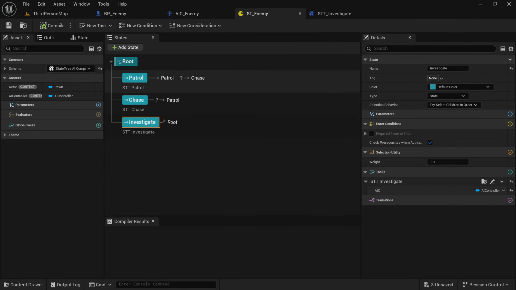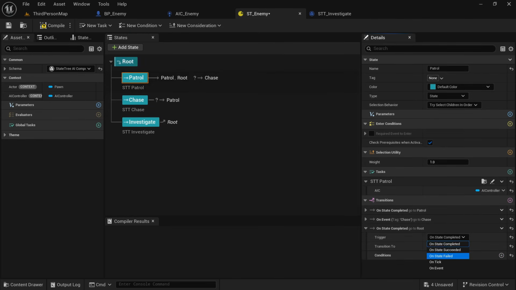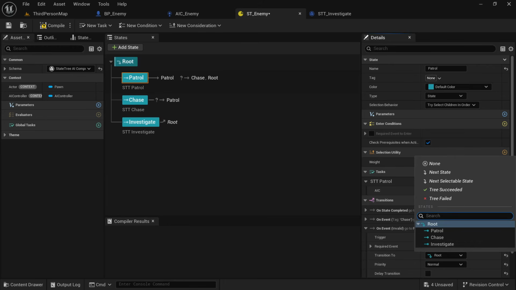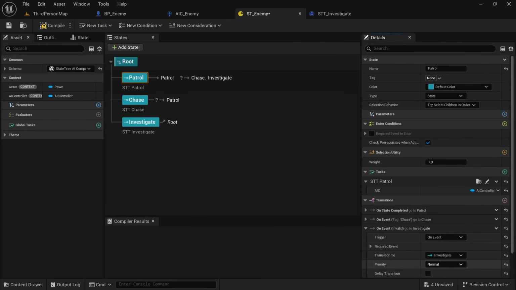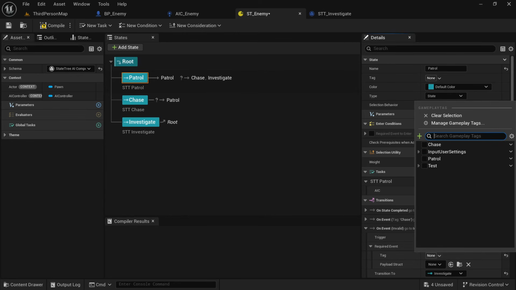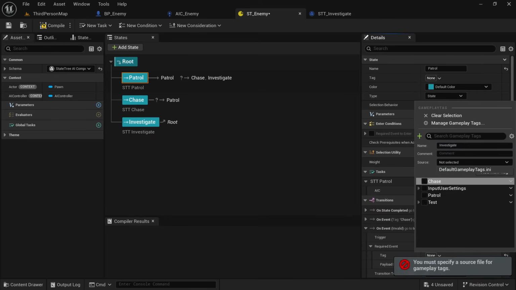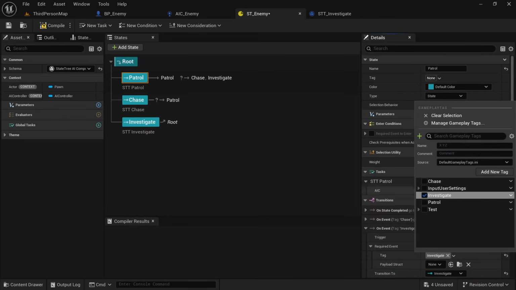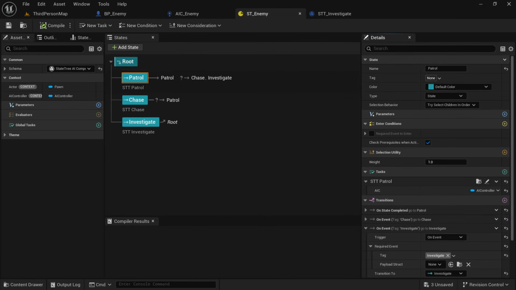On patrol, we're going to add another transition. We're going to say trigger on event, and it's going to go to investigate. It's going to be of high priority, and for the tag, we're going to make a new tag, call it investigate. Make sure the source is selected. That's why I got an error there, because I didn't select the source. Now we just click on the investigate tag, and every time we reference this tag, we're going to move from patrol to investigate.